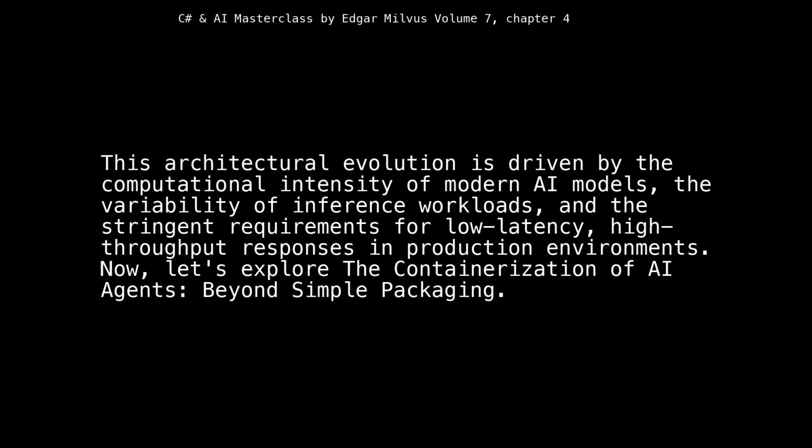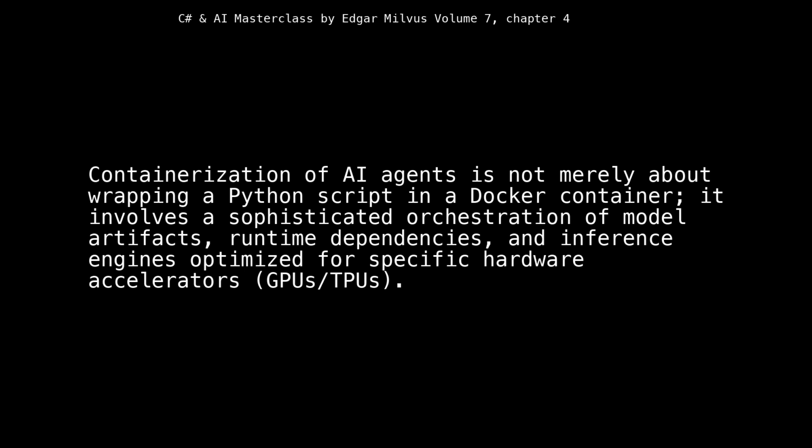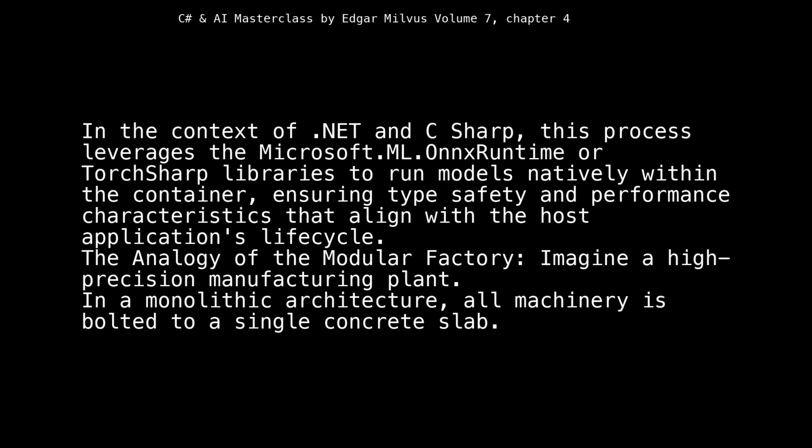Now, let's explore the containerization of AI agents, beyond simple packaging. Containerization of AI agents is not merely about wrapping a Python script in a Docker container. It involves a sophisticated orchestration of model artifacts, runtime dependencies, and inference engines optimized for specific hardware accelerators, GPUs/TPUs. In the context of .NET and C#, this process leverages the Microsoft.ML.OnnxRuntime or TorchSharp libraries to run models natively within the container, ensuring type safety and performance characteristics that align with the host application's lifecycle.